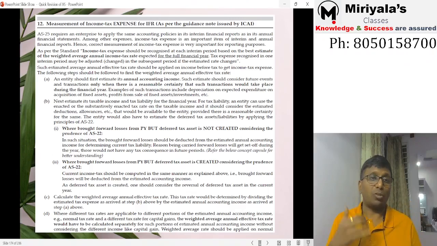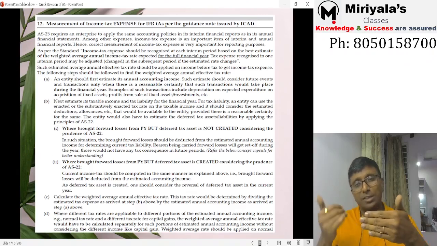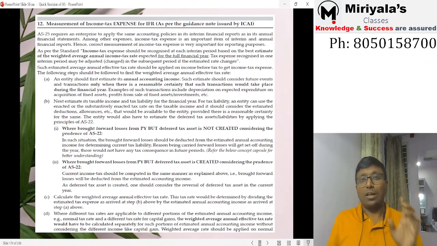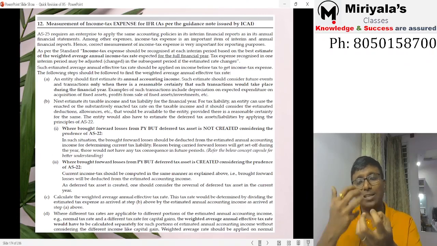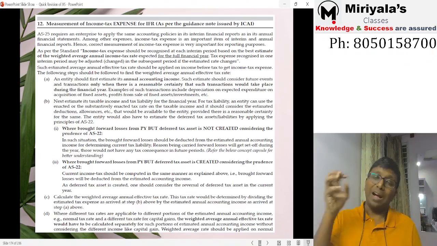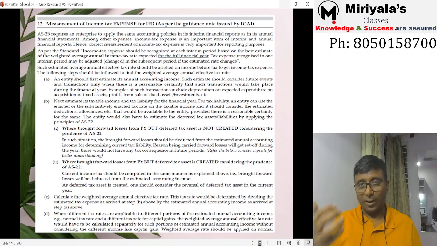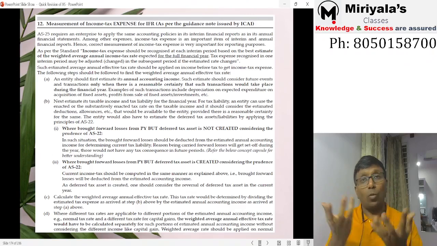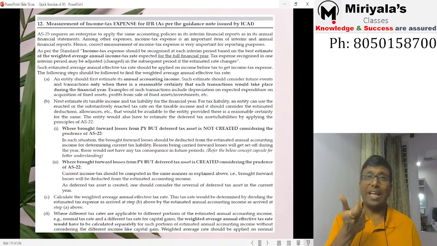Next, step number 2. What would have been the tax liability? Taxable income and tax liability both. The first step is forecasted accounting income, but accounting income will not be offered to taxation. Accounting income plus or minus some allowances and disallowances, as you learned in tax, gives the taxable income. On the taxable income, you find out which rate is applicable, 22% or 25% or 30%, and apply surcharge and cess to determine the tax liability.